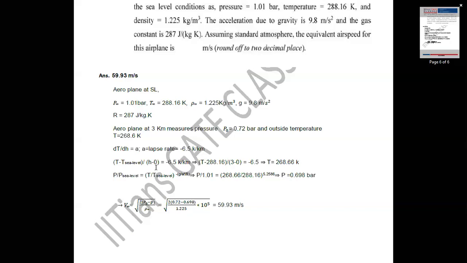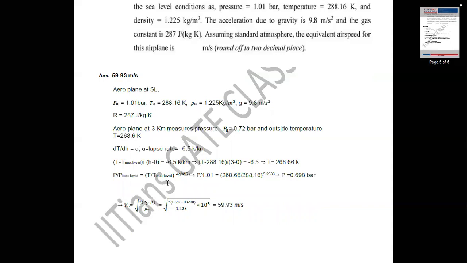Sea level altitude is 0. So that is equal to minus 6.5 Kelvin per kilometer. Since temperature at sea level is known and altitude h is also given, the temperature at 3 kilometer altitude can be calculated as 268.66 Kelvin.